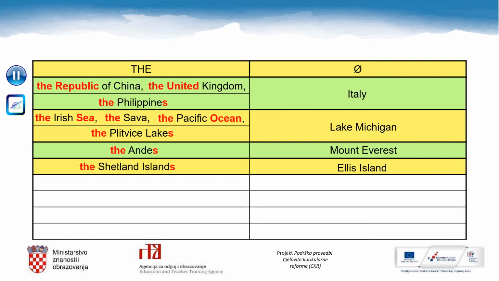If there is just one island, just one mountain or just one lake, we use zero article. For example, Lake Michigan, Mount Everest, Ellis Island. But if there is a group of islands, a group of lakes, or a mountain range, we use the definite article the. For example, the Plitvice Lakes, the Andes, the Shetland Islands.